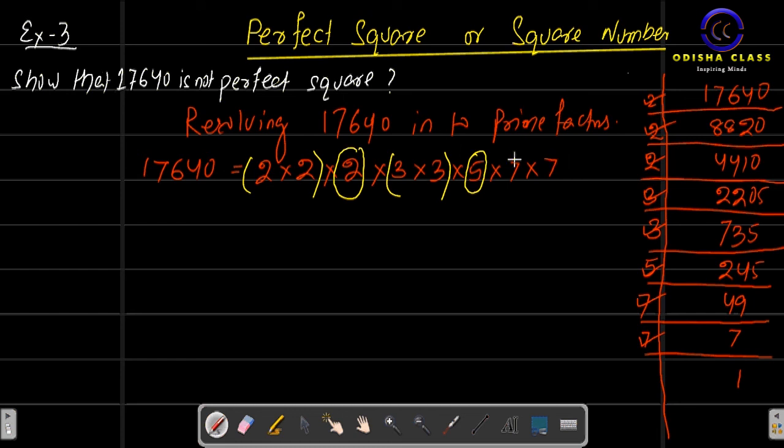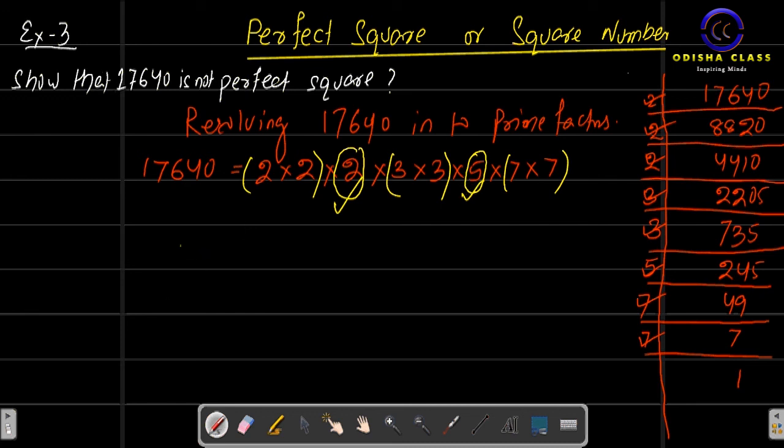And 7, 7 can be paired. To make a pair, the 2 would need another 2, and the 5 another 5. Clearly, on grouping into pairs of equal factors, we are left with two factors, 2 and 5.